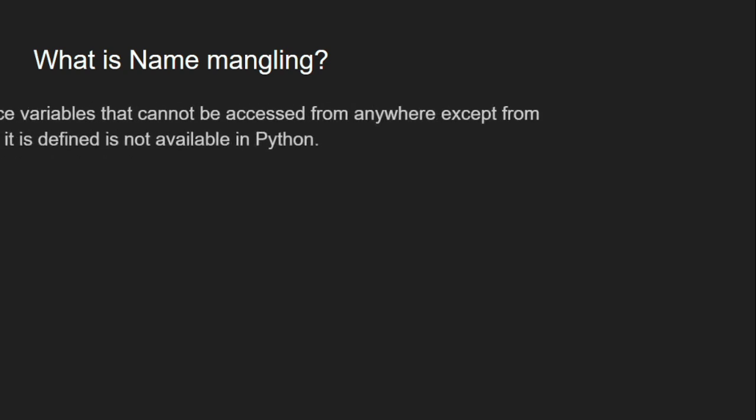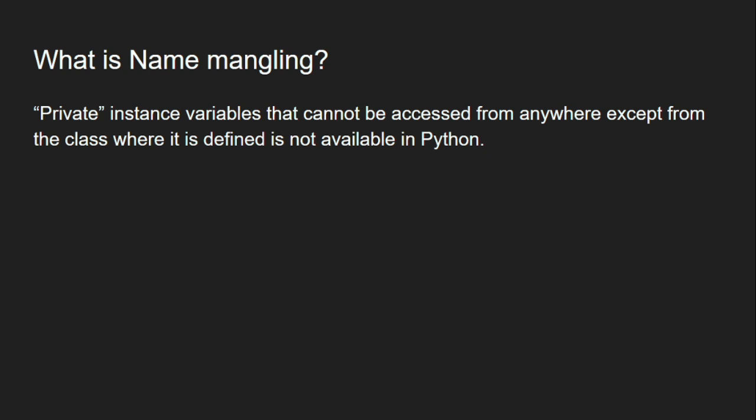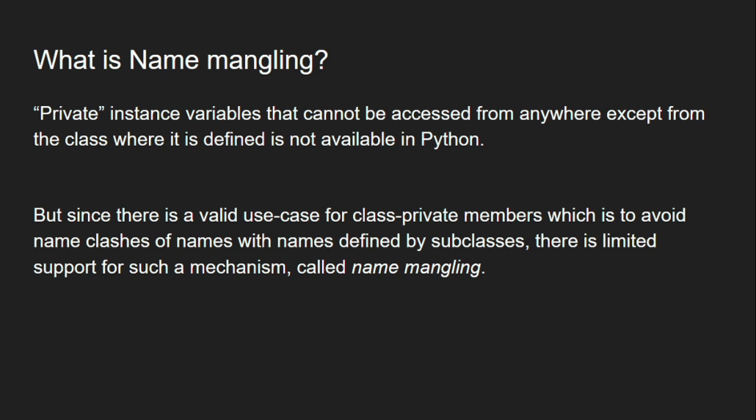Traditionally, private class members are members that cannot be accessed from anywhere outside of the class in which they are defined, but that feature is not present in Python. The Python language does not give you support to restrict access to a class resource by declaring it private. But since there is a valid use case for private class members, that is to avoid name clashes between the parent and subclasses, Python gives you limited support for that feature, and that support is called name mangling. Name mangling at its core is a mechanism using which Python handles name overrides between parent classes and subclasses. So how does it do that?